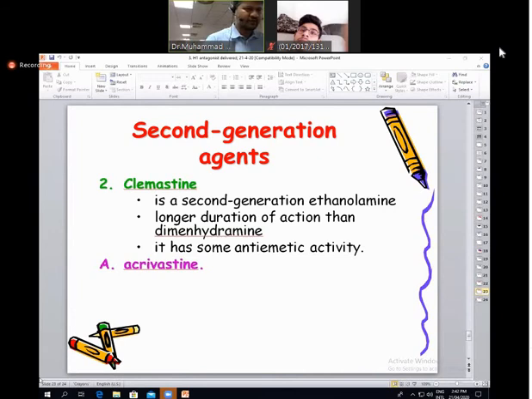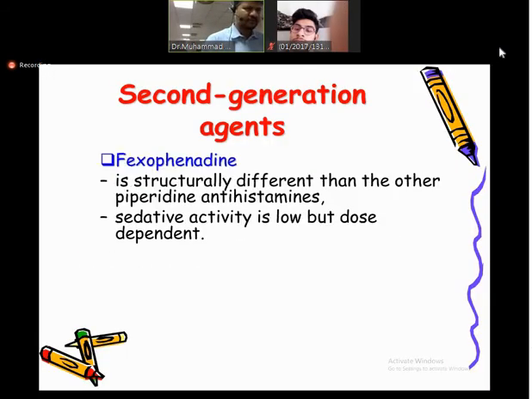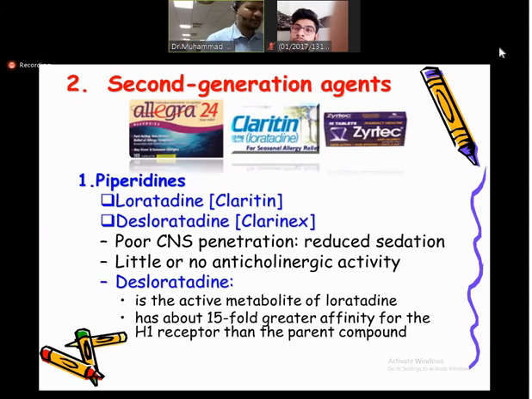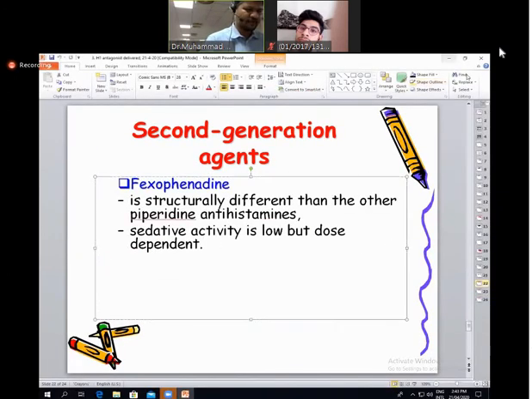The second generation, and we discussed a different second generation. The clemastine, I was on that slide. I'll go a slide before, so that if there is any interruption, you can have a back slide. Yes, this was the slide. Just repeat the second generation so that you can be easily coordinated. Second generation, we discuss the piperidines, in which we discuss the loratadine and desloratadine, the fexofenadine, and